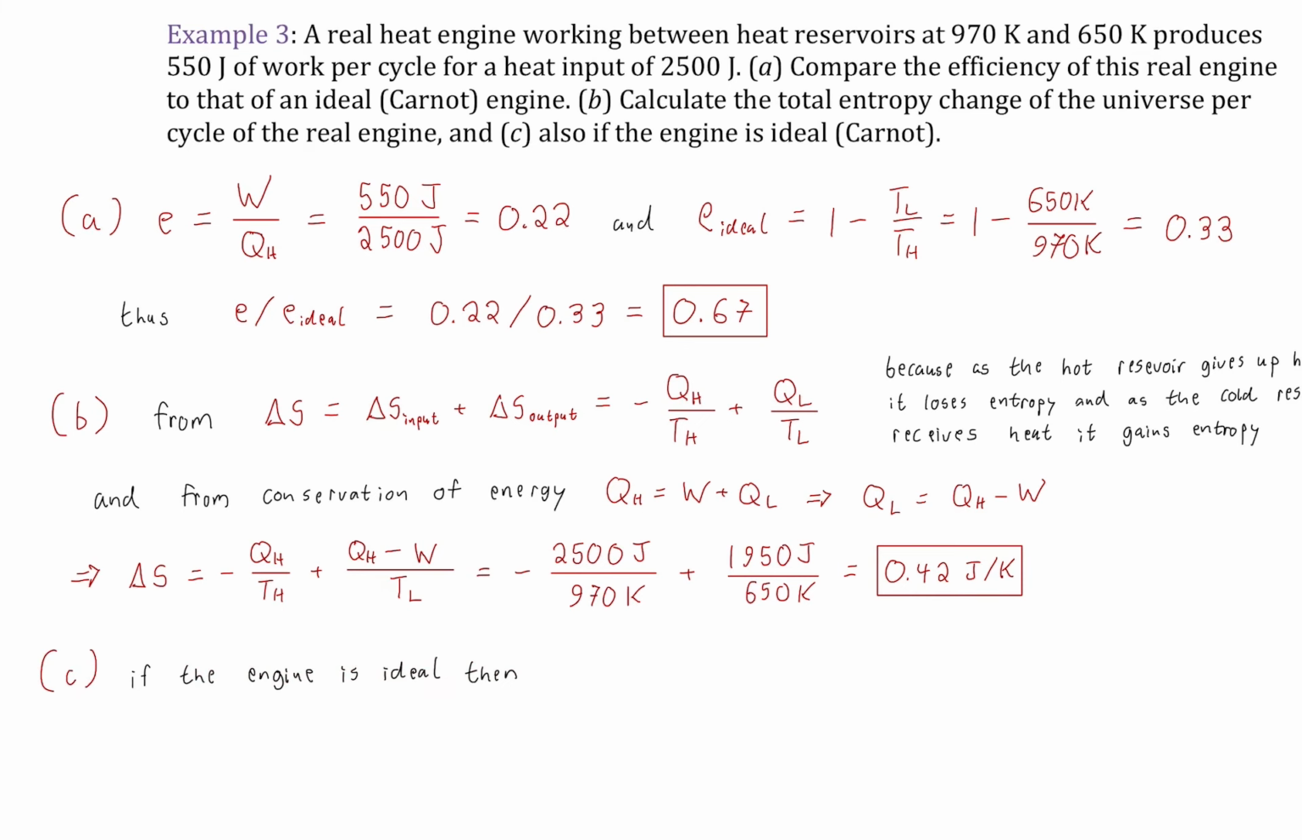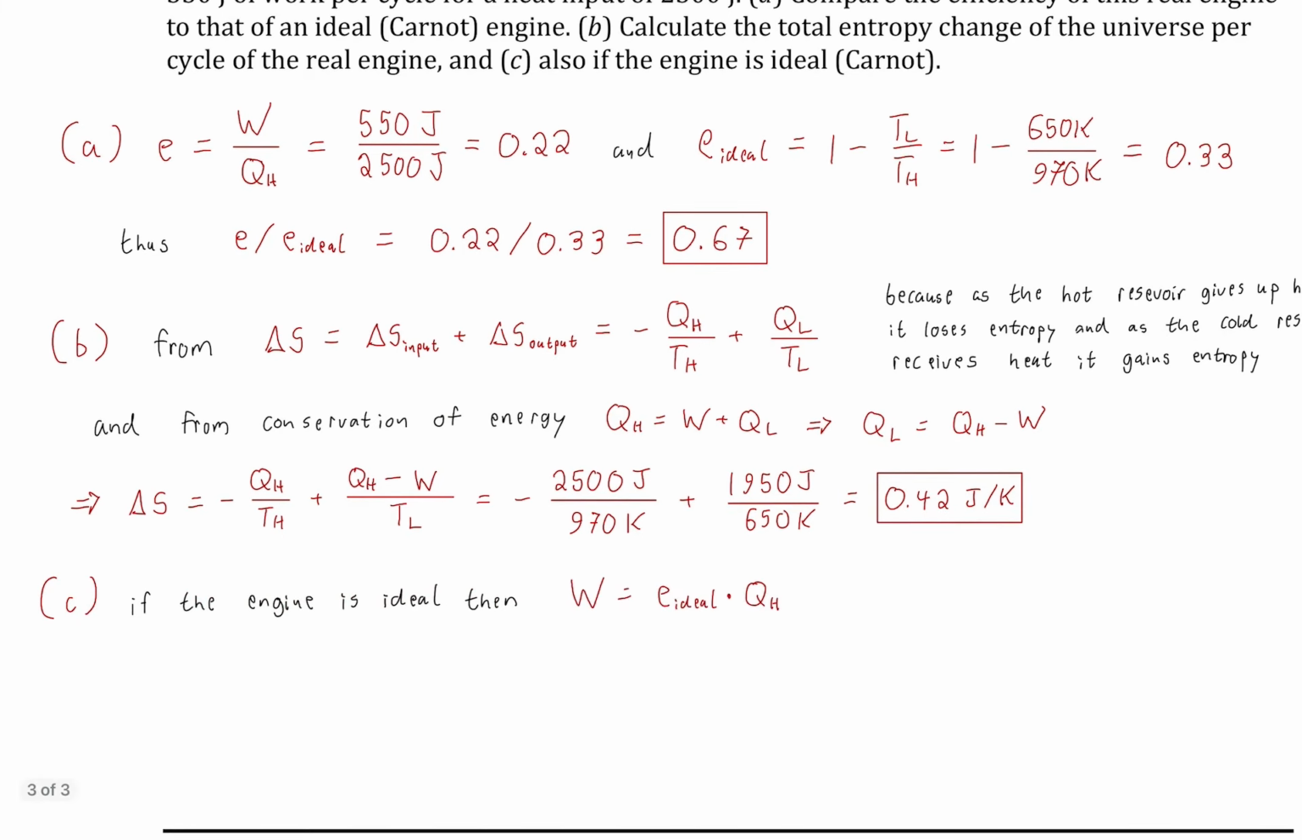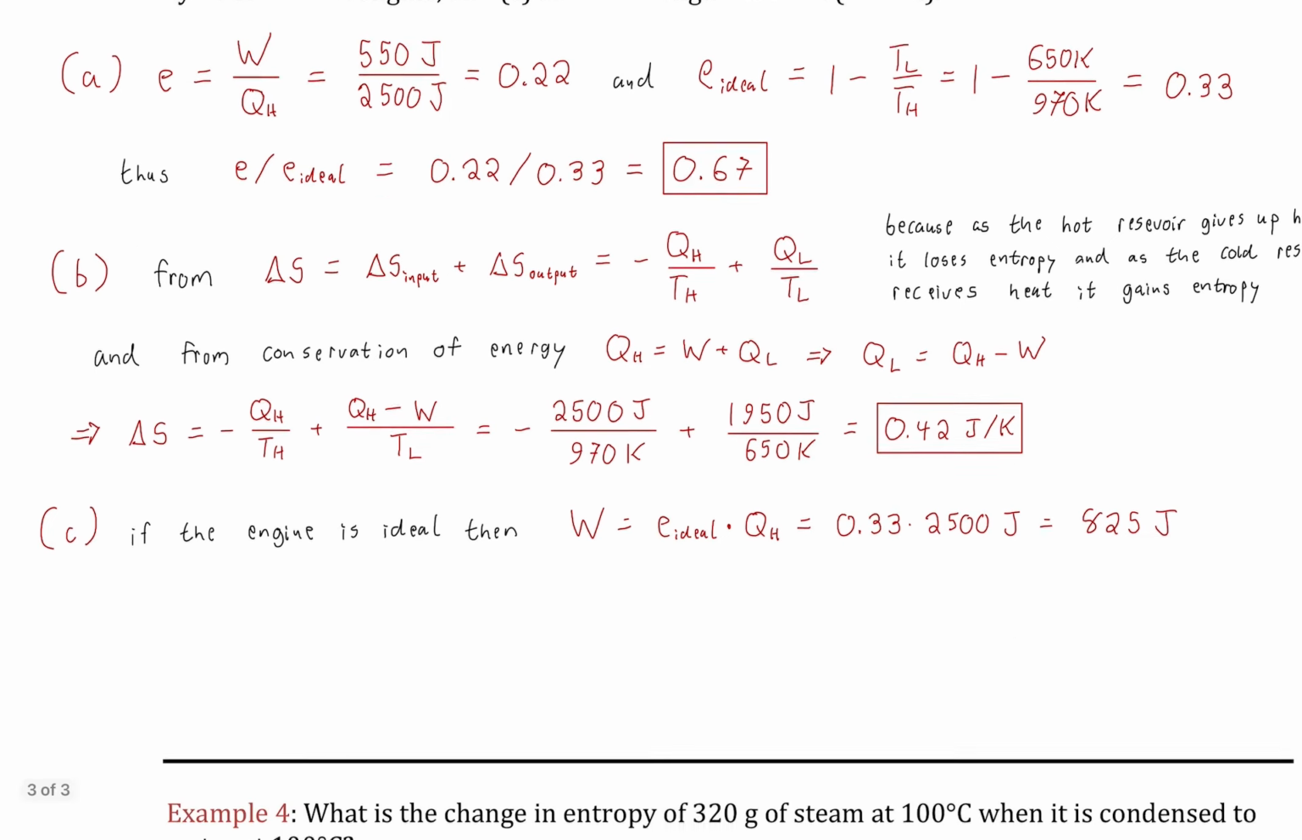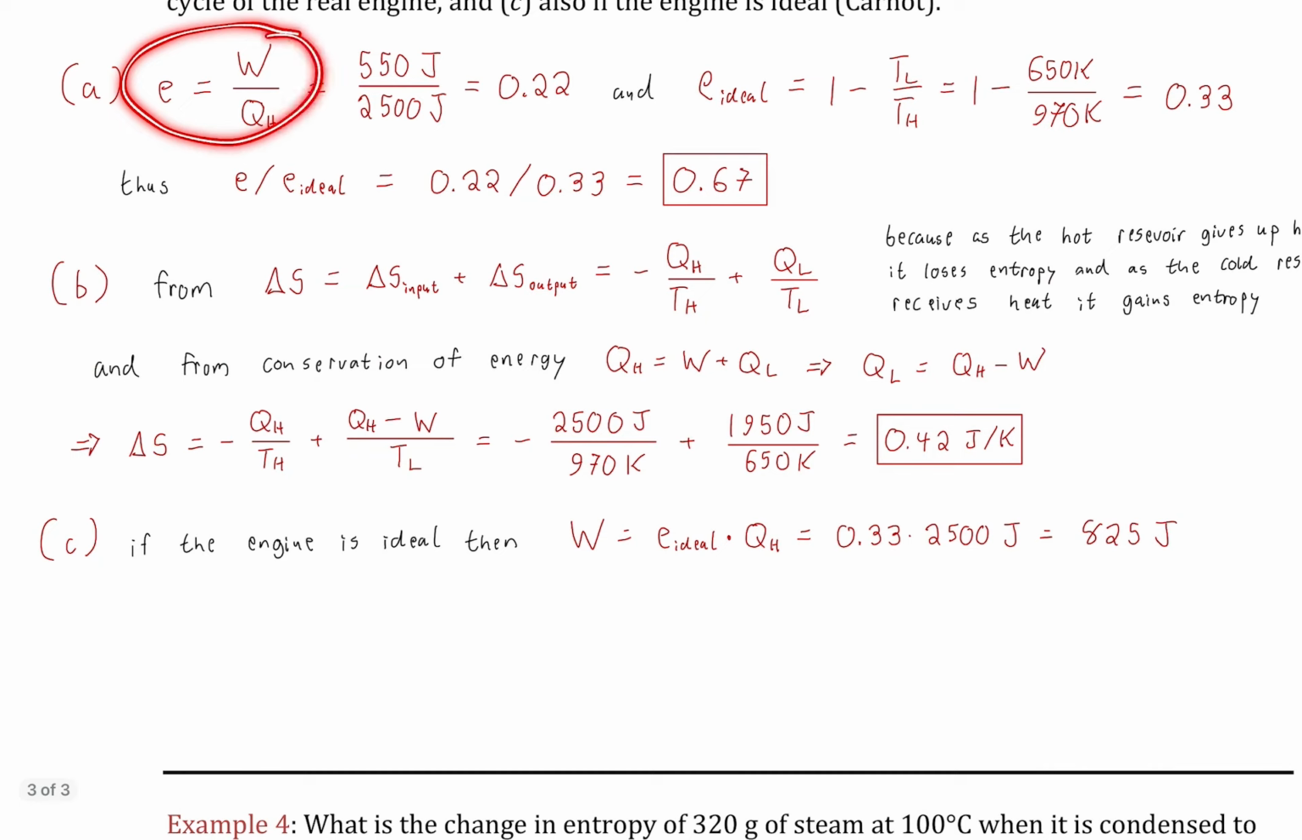All right, so what if the engine is ideal? Okay, well, in that case, we would replace the work with the ideal efficiency times QH. Okay, so the work it would do would be 825 joules. So it would be doing more work. Why do we have to do this step here? Well, because the only information we're given about the ideal engine is the temperatures. So we're just taking an ideal engine that operates between those temperatures, but that would be doing a different amount of work. It'd be a different engine than the real one that was reported here. And it'd be doing significantly more work at 825 instead of 550. Okay? And this is just using this formula here, but replacing E with E ideal. So you can see. Okay?